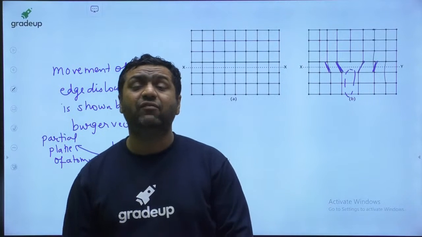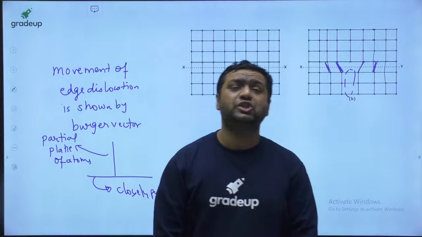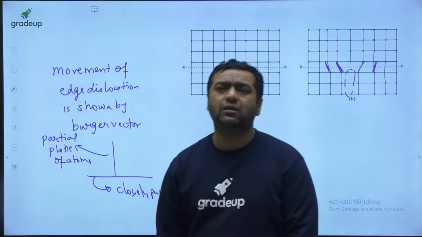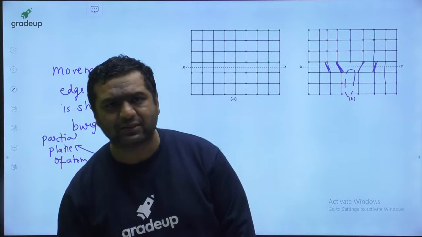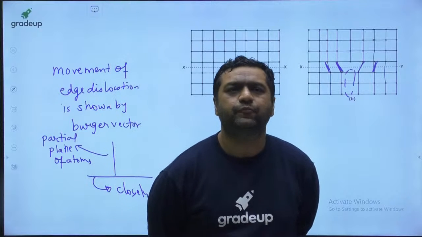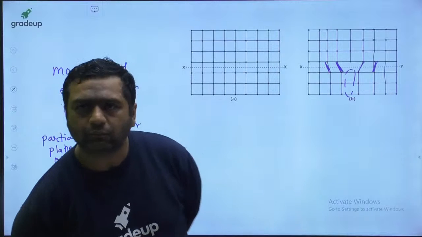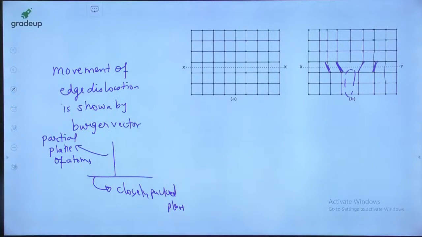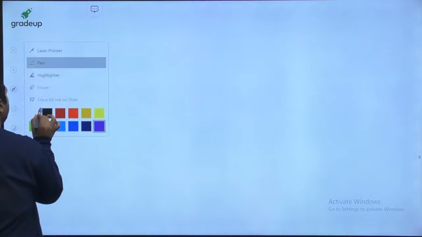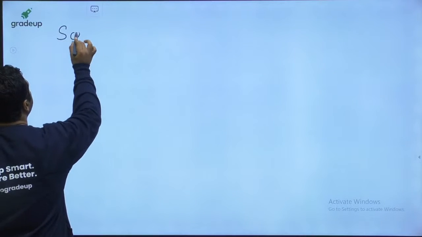Here the velocity vector is perpendicular to the dislocation line. This is what I wanted to tell you about that. Got it guys? Fine. Let us see now the screw dislocation. Next we are going to see the screw dislocation.